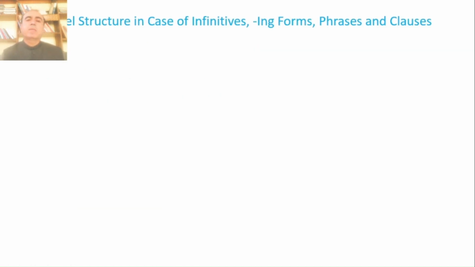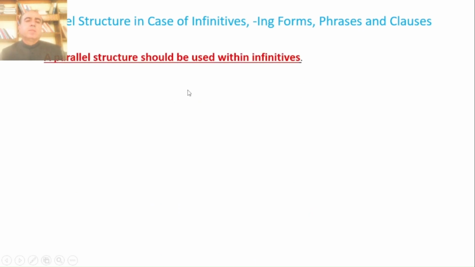Parallel structure in case of infinitives, ing forms, phrases and clauses. If we are using infinitives, then all words should be infinitive. If we are using ing forms, all should be in ing forms. If we are using phrases, then all must be phrases.